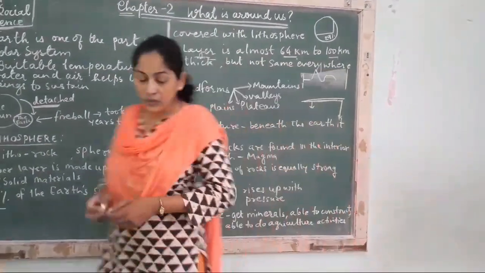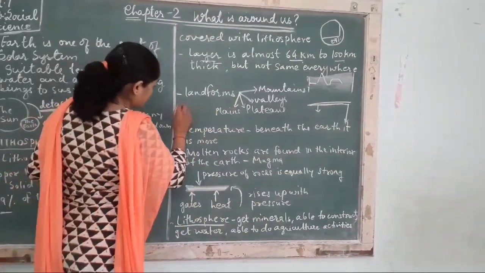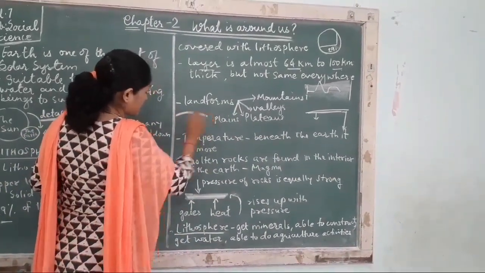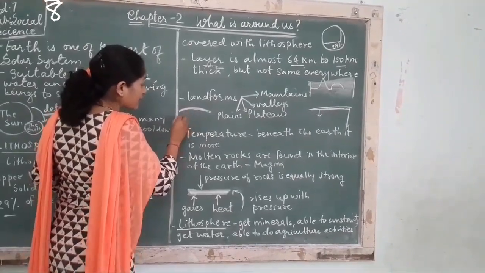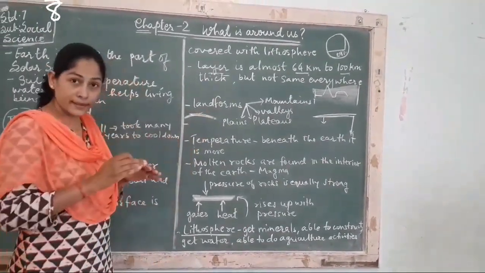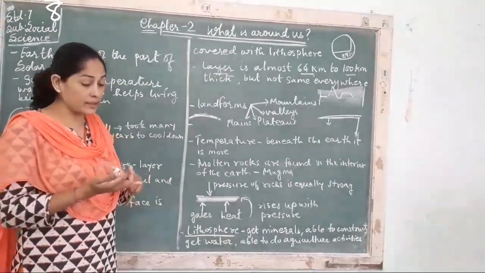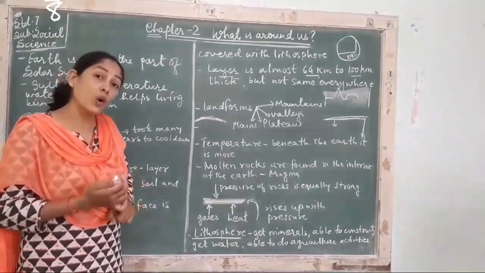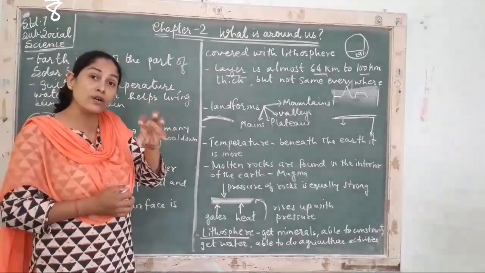See, this is our earth crust. Below that you will have different layers. First of all we have the crust, जिसके ऊपर हम लोग रहते हैं. Then we have the upper mantle, then the lower mantle and the core. The core is the center of the earth.